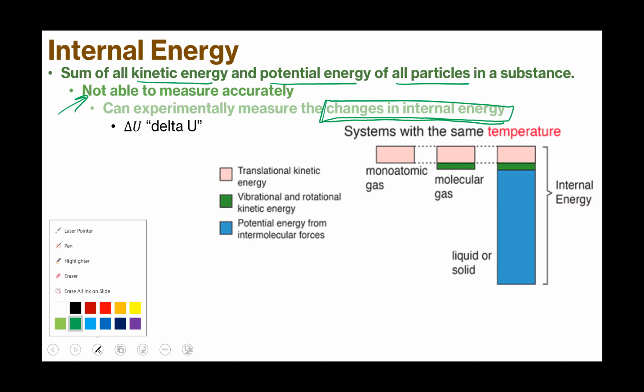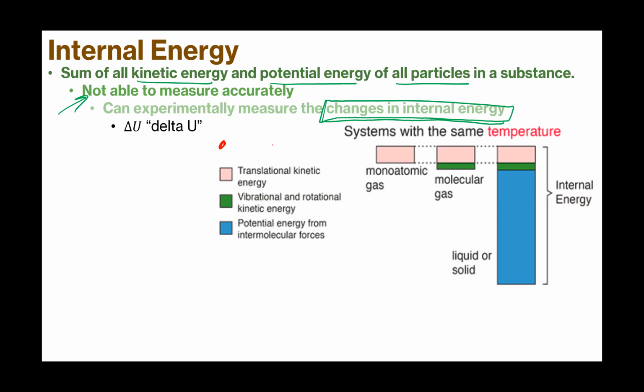Translational energy is energy of moving, right? Say your atom is over here, and now it's over here. It's spent kinetic energy to move over there. Everything has translational energy. A monatomic gas, like neon, a single atom. A molecular gas is a molecule, so it's also going to have vibrations and rotations, and their kinetic energy, and all the bond stuff.